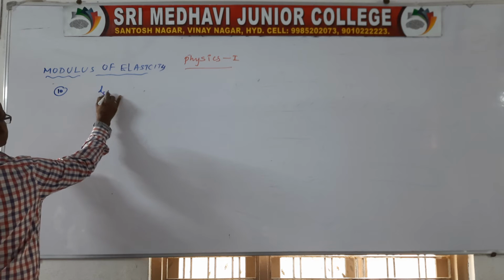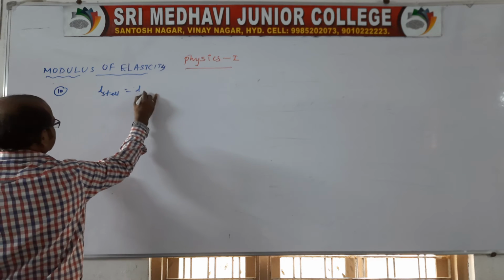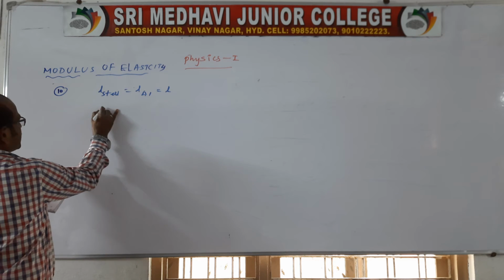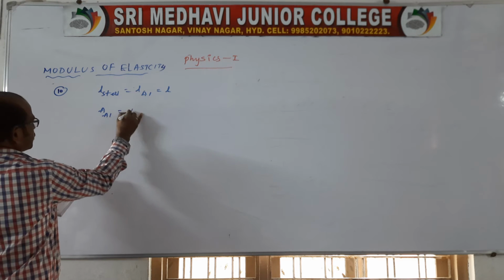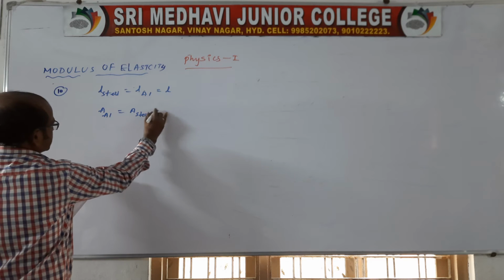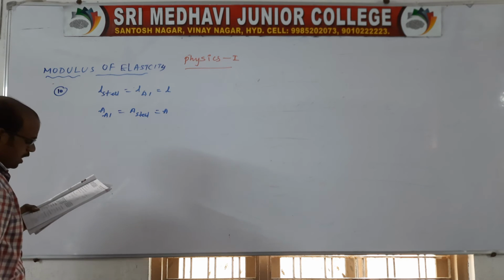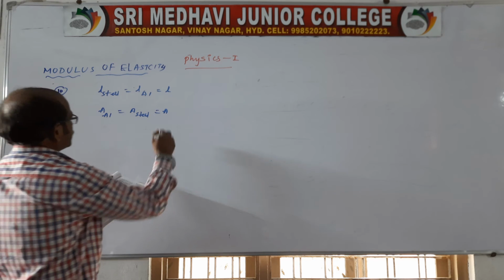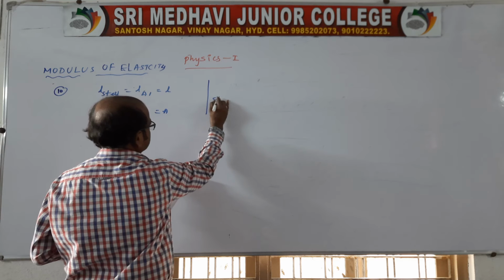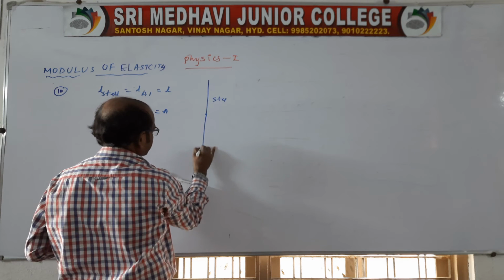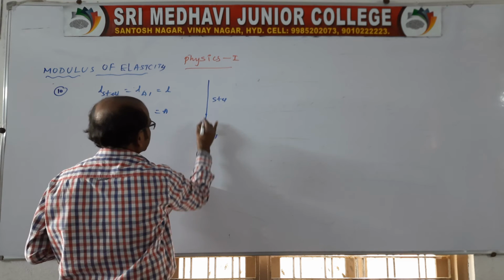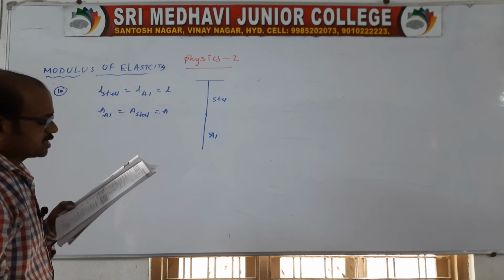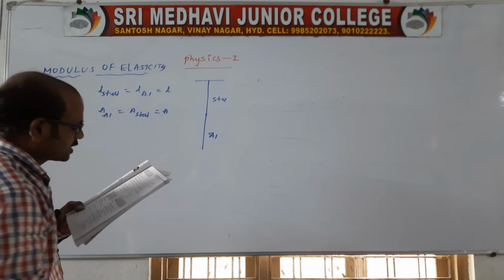L steel is equal to L aluminum, which we say is L, and the area A aluminum is equal to A steel, which is given as A. The composite wire, one steel wire and one aluminum wire, are joined together in series, and this composite wire is hung from a rigid support.